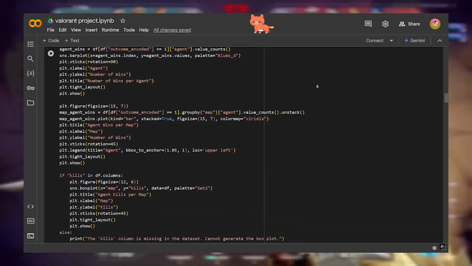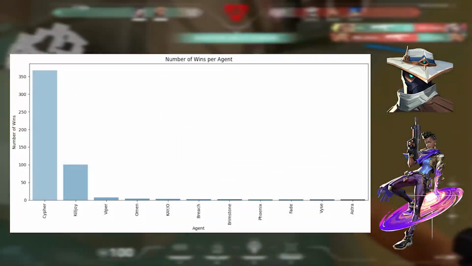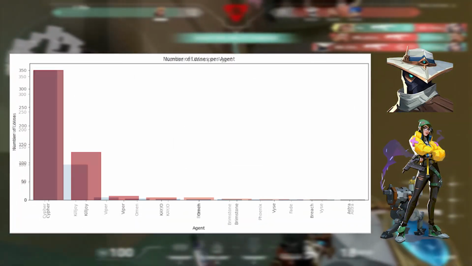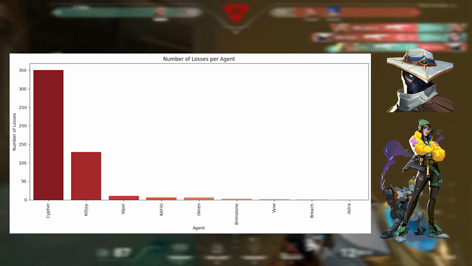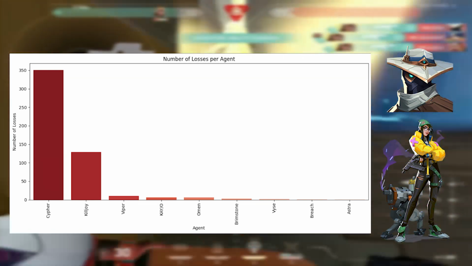According to these charts, Cypher had the highest number of wins and Astra had the lowest. Cypher also had the highest number of losses and Astra had the lowest. This is due to the fact that Cypher had more playtime than Astra.